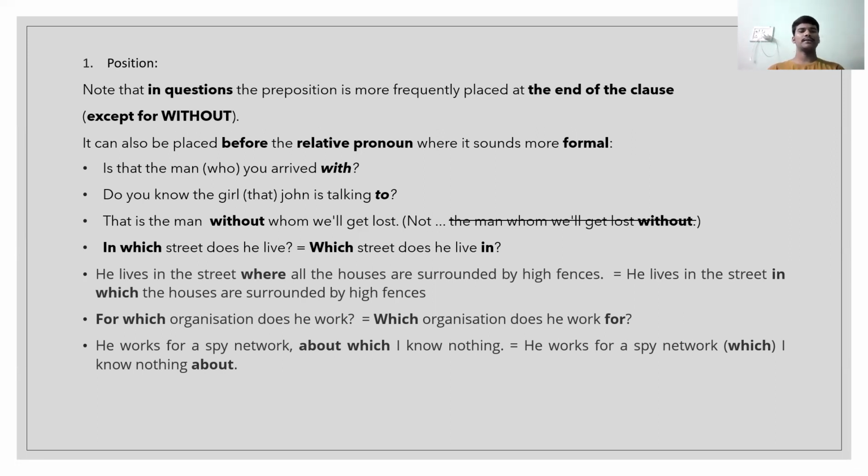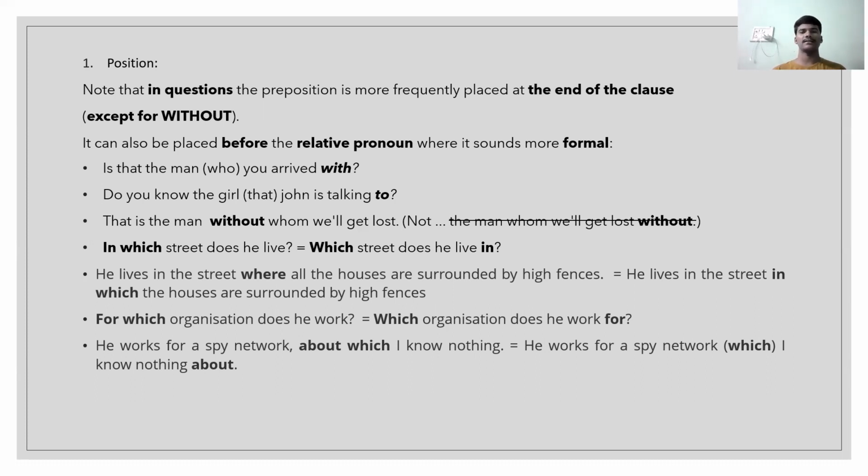Now let's see some more examples. That is the man without whom we'll get lost. This is the perfect position of without in this relative clause. But if we make any mistake in the position, see, the man with whom we'll get lost without, that means nothing. It means nothing.